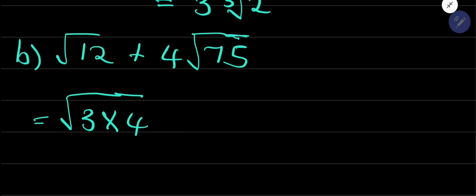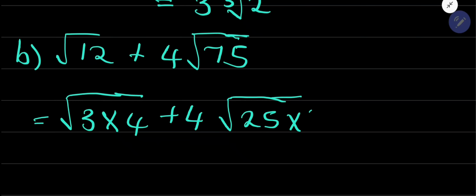Are we together, guys? And then now plus 4. Now 75 is under the square root, so I will also try to write it with a perfect square number. So 25 times 3. In fact, I should have said 4 times 3 for the first one.